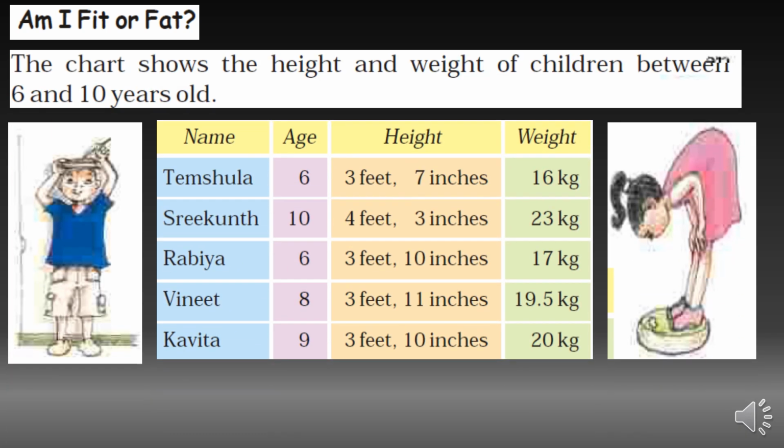Am I fit or fat? See, the chart shows the height and the weight of the children between 6 and 10 years. Temjula, age 6 years, height 3 feet 7 inches, weight 16 kilogram. Srikund, age 10, height 4 feet 3 inches, weight 23 kilogram. Rabia, age 6, height 3 feet 10 inches, weight 17 kilograms. Vineet, age 8, height 3 feet 11 inches, weight 19.5 kilogram. Kavita, age 9, 3 feet 10 inches and 20 kilogram.